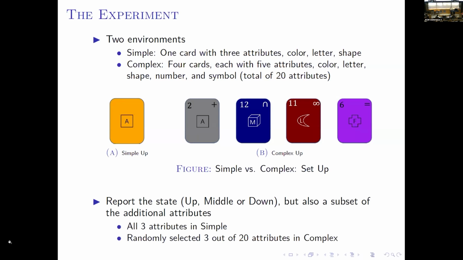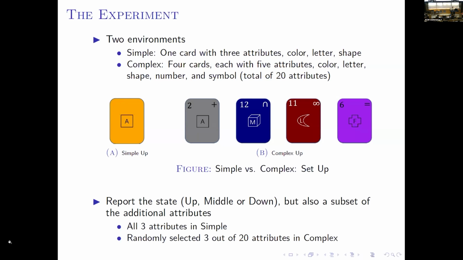So in this environment, the sender needs to report the state: up, middle, or down. This is similar to the standard sheet talk. What is different is that now the sender also has to report a subset of the additional attributes. In the simple environment, the sender needs to report all 3 attributes. And in the complex environment, the computer randomly selects 3 out of 20 attributes and asks the sender.